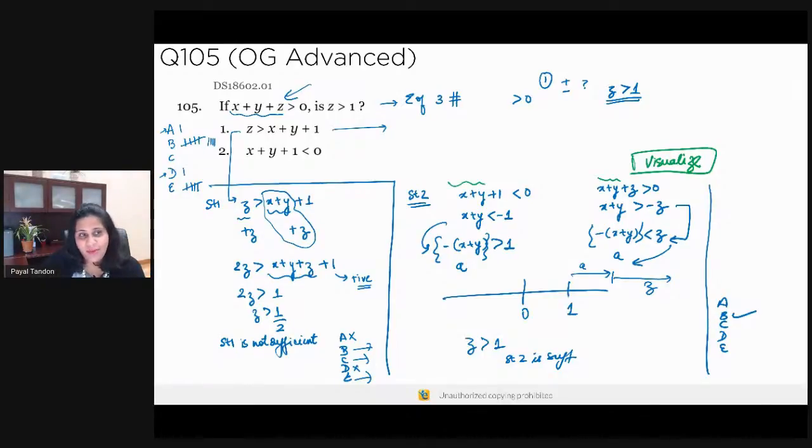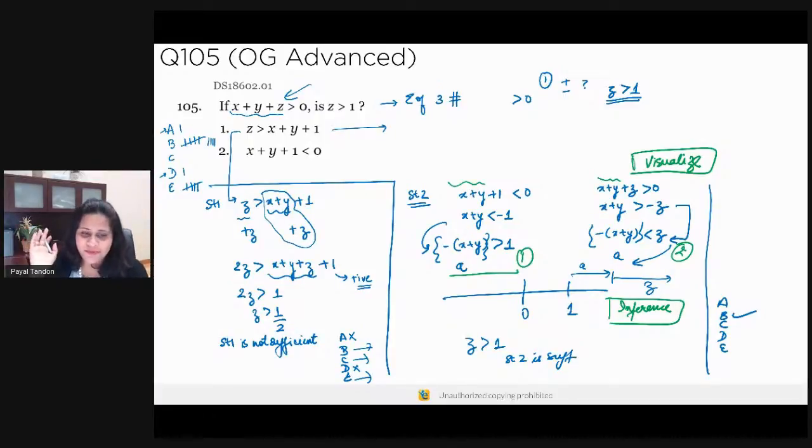Statement 1, my treatment was a bit different. In statement 1, I was given z is greater than x plus y plus 1. So again, I added z on both the sides. So again, the key thing over here is you need to visualize what it is that you need to do in order to carry on with your solution. Okay. The second thing is you needed to draw the inference. The inference was over here: given what you arrived at over here and here, you needed to draw the inference, and based on that you came to the answer. Okay, so these are the process skills that are required.